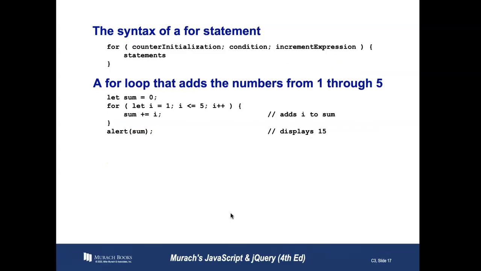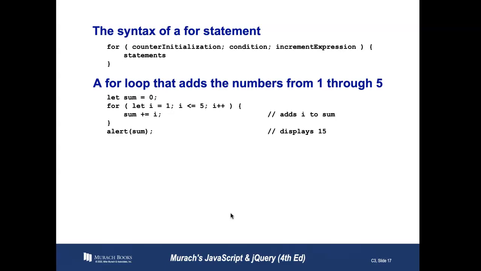On to the for loop, and I have examples of all of these inside the module folder, but let's focus on the syntax of a for statement. So a for loop that adds the numbers from 1 through 5. In this case, I let the sum equals 0, which is called a counter initialization. That is what we start our loop with.